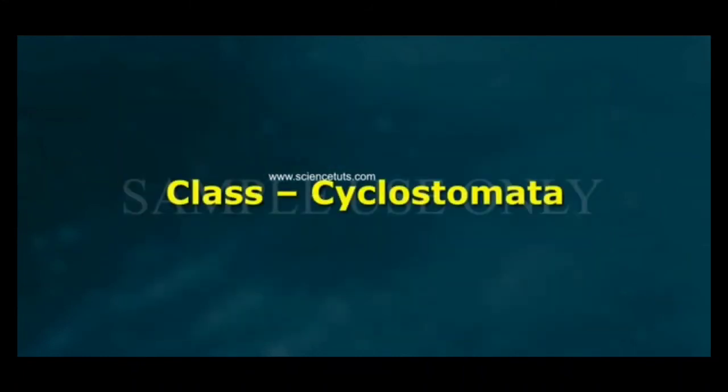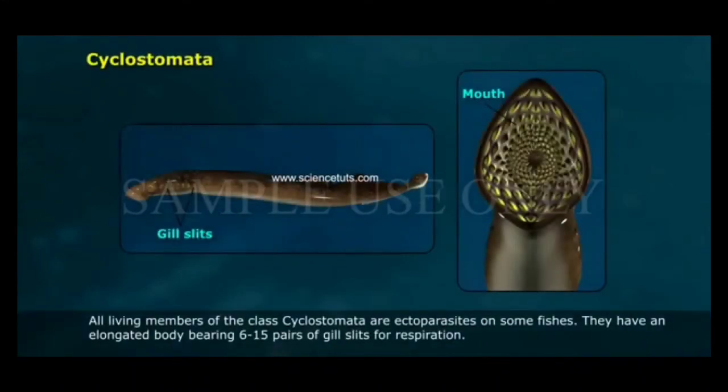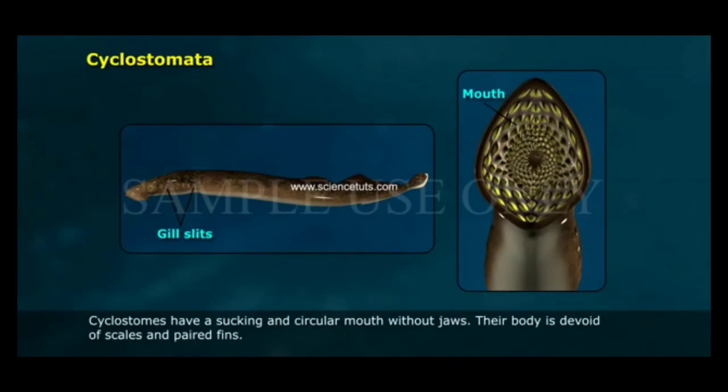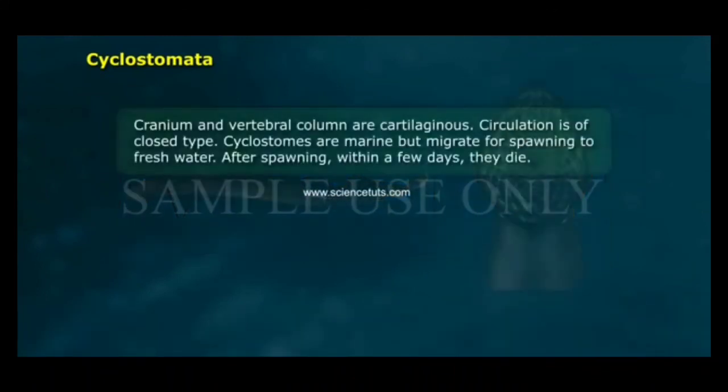Class Cyclostomata. All living members of the class Cyclostomata are ectoparasites on some fishes. They have an elongated body bearing 6 to 15 pairs of gill slits for respiration. Cyclostomes have a sucking and circular mouth without jaws. The body is devoid of scales and paired fins. Cranium and vertebral column are cartilaginous. Circulation is of closed type.